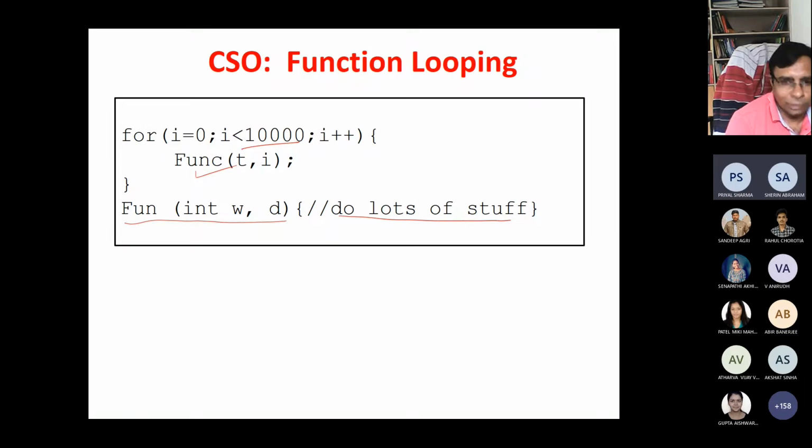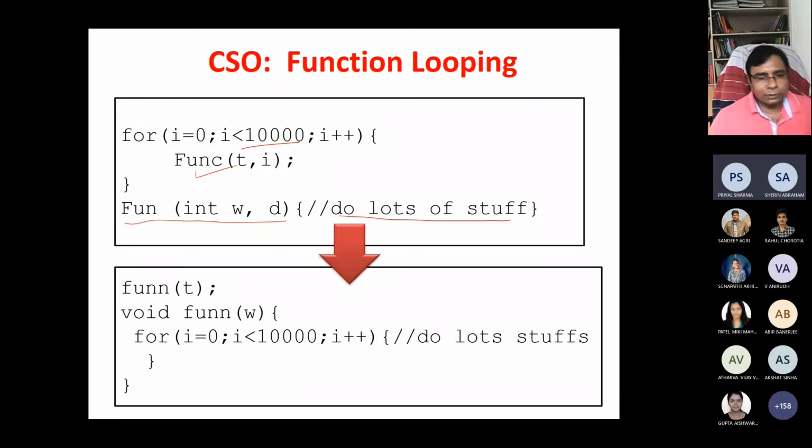What we can do is, for each t and i, if you can split it out, you try to split it out for each i.